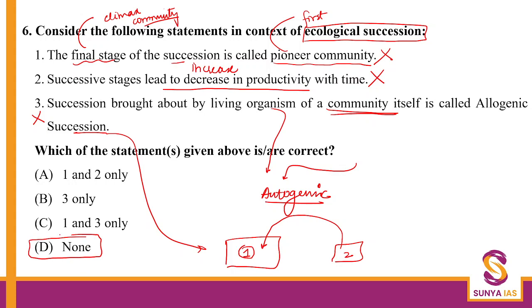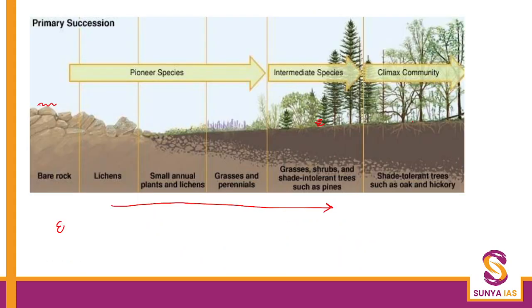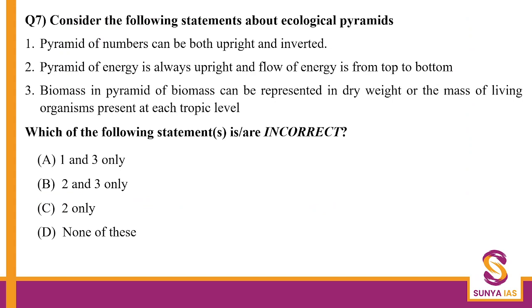Okay, moving forward. Okay, this we've understood in a lot of detail. Then we move on to ecological pyramids. This also we've done in great detail. So let's see statement number 1. Pyramid of numbers can be both upright and inverted. This we discussed in the class. The answer is yes. Now I want you to please mention in the comment section. Tell me the one example of upright and also one example of inverted.